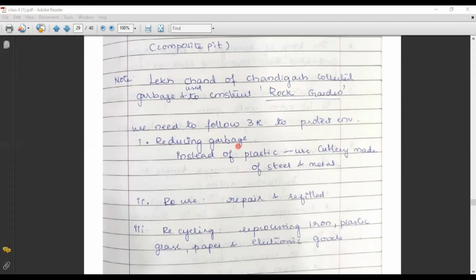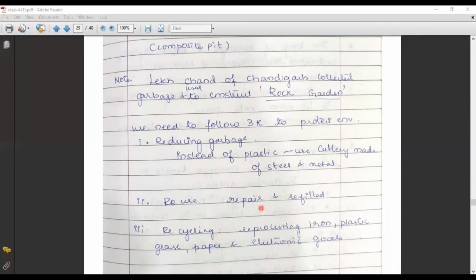So instead of using plastic covers or plastic bags, we need to use country made steel and other metallic substances. And reuse: any repair or malfunctioning of an apparatus should be repaired and refilled. If you throw it out, what happens? It will be a loss to the environment.